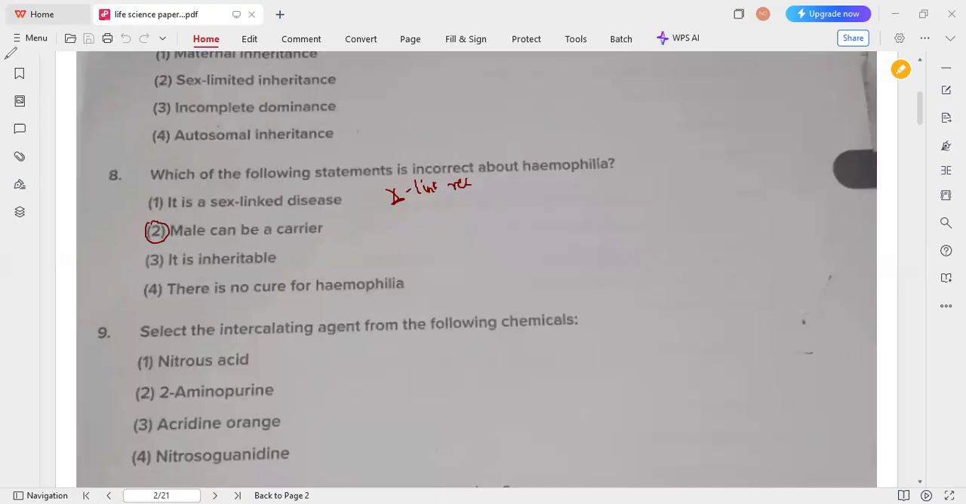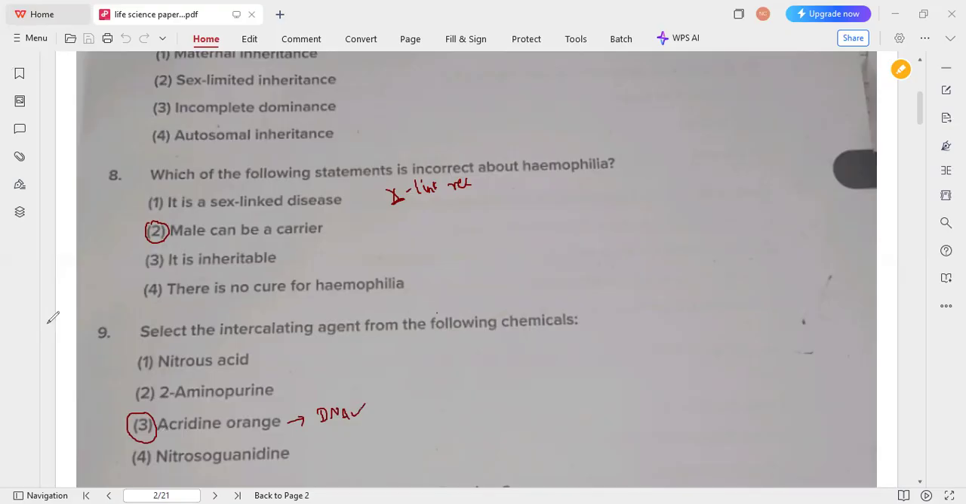Okay, so now move to the next question, that is question number 9. Select the intercalating agent from the following chemicals. So we have to select the intercalating agent. Among these four, option 3, acridine orange is the intercalating agent, which is a dye used to intercalate the DNA. So that's why option 3 is the